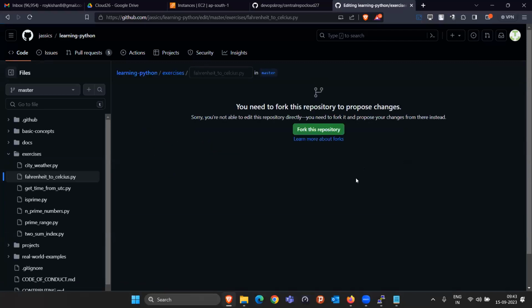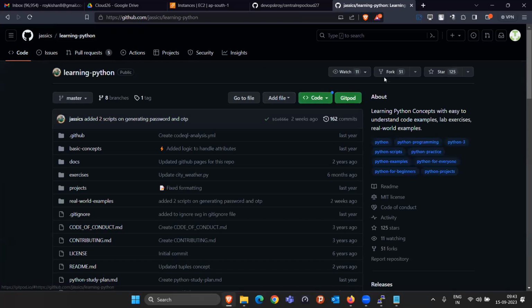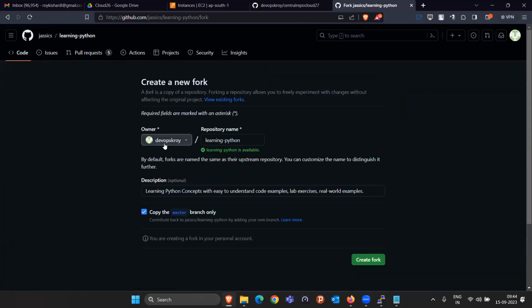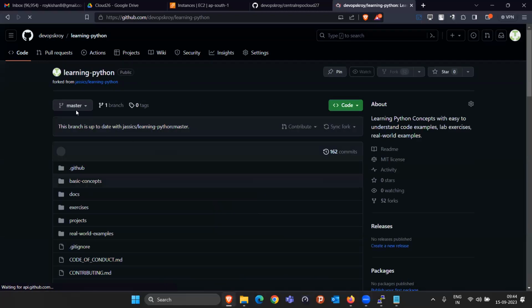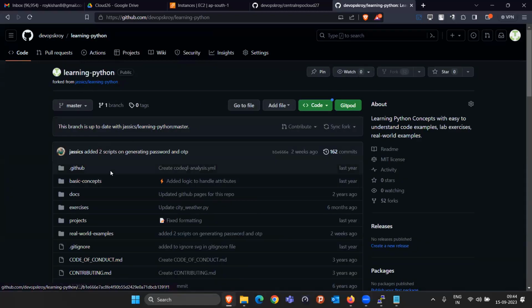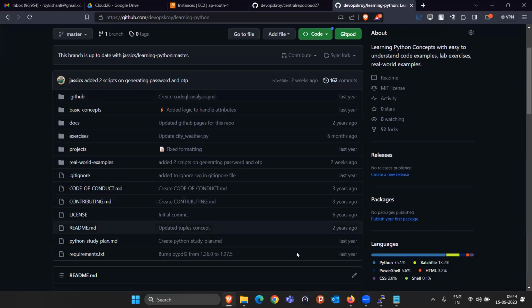A fork is basically like creating a copy of this repository in your personal account. Since this repository is publicly available, anybody can copy this exactly, right? So what you will be doing is simply clicking on fork. As soon as you do fork, this repository will be created in your account. Click on create fork. Now see, it says learning Python. This is now my repository, and that is from this account. Whatever code he was writing, everything was available here.